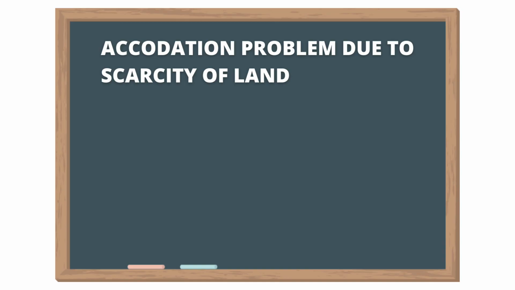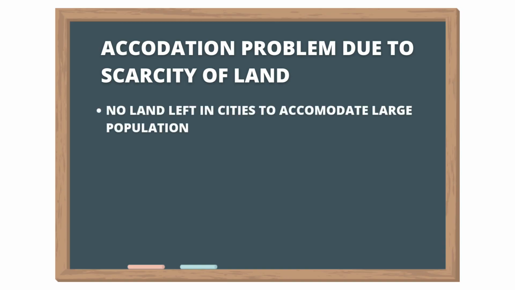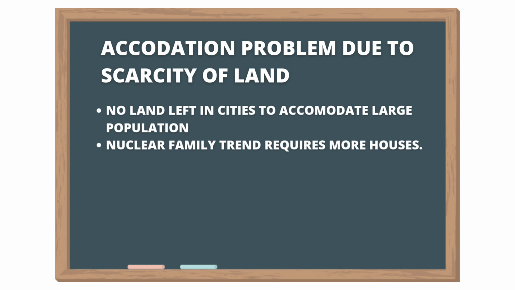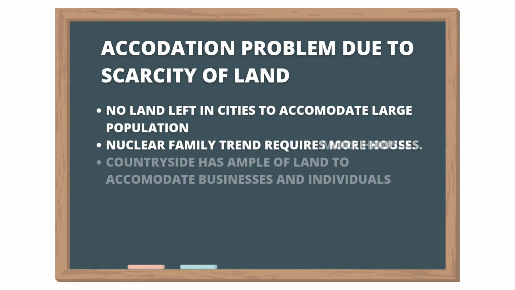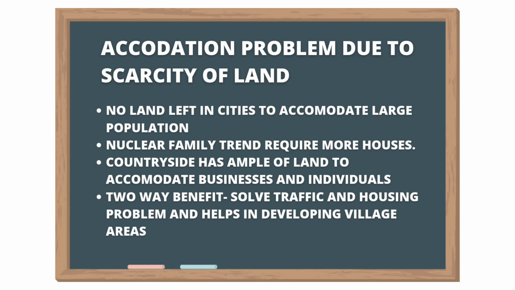Now let's continue. As we can see that there is no land left in cities to accommodate large population. Also, nuclear family trends require more houses. People nowadays are living in nuclear families, and because of that, they require more houses. Number 3 is that countryside has ample land to accommodate businesses and individuals both. Fourth point, we will talk that it provides two-way benefits. It also solves traffic problem and housing problem and helps in development of the village area.